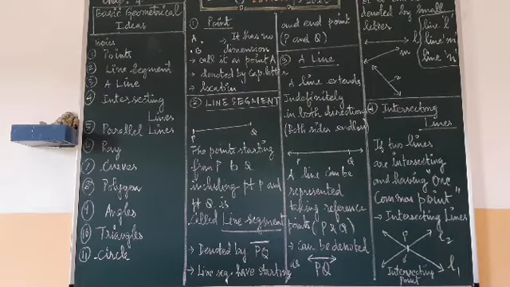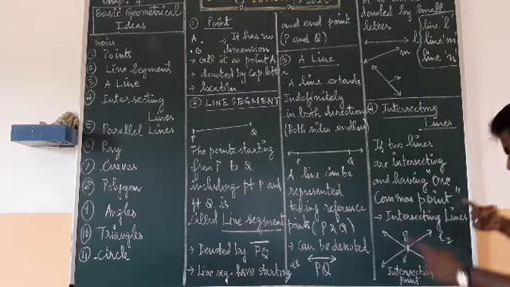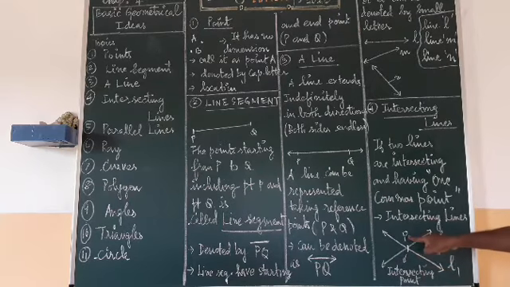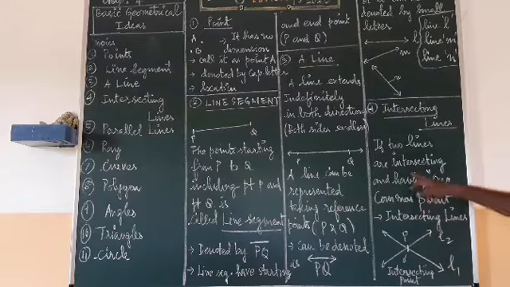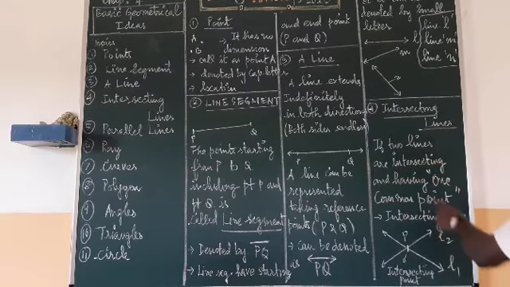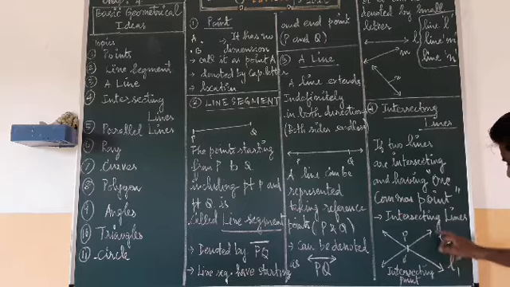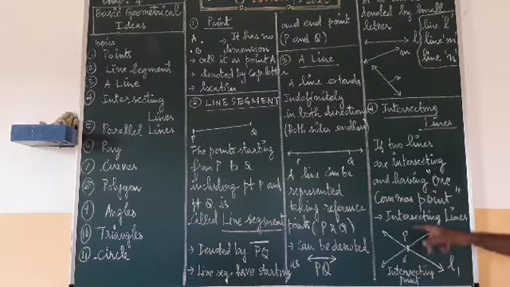Then what is the next topic, small topic? Intersecting lines. What is an intersecting line? If two lines intersect each other, that is called intersecting lines. What is the specialty of intersecting lines? They have only one common point. That means line L1 and line L2 are both touching each other at a point P, the intersecting point. Two intersecting lines have one common point. You see, L1, L2, the common point is P. So lines with a common point are called intersecting lines.